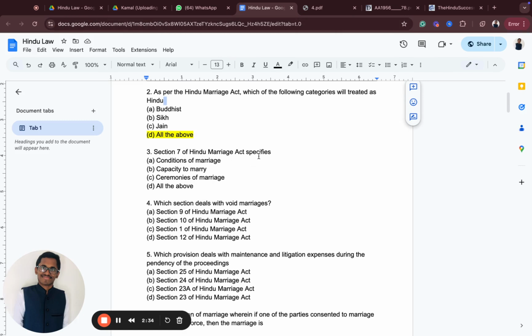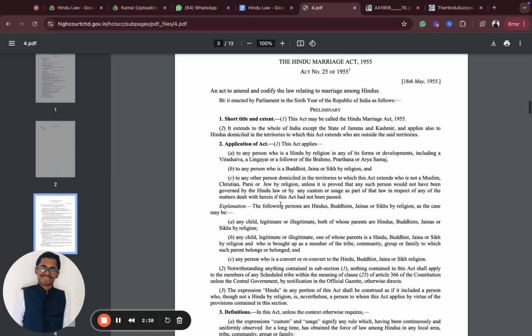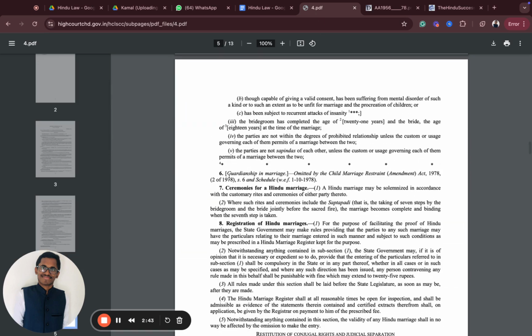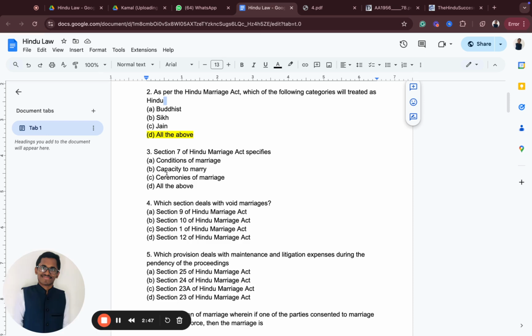Section 7 of the Hindu Marriages Act specifies what? Go to your Bare Act, section 7. Ceremonies of a Hindu marriage. It's given over here directly. So nothing to think about, just go over here. Section 7 of the Hindu Marriages Act.